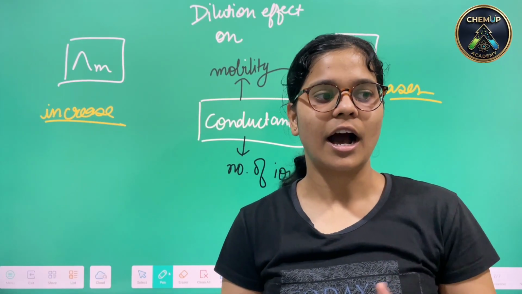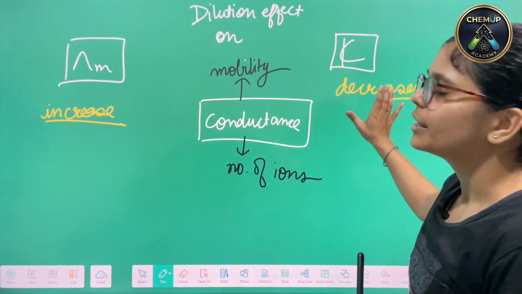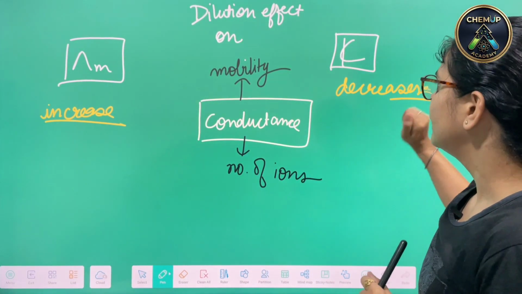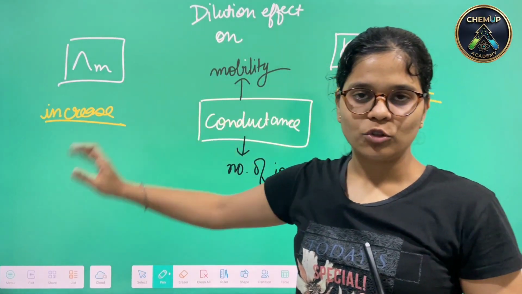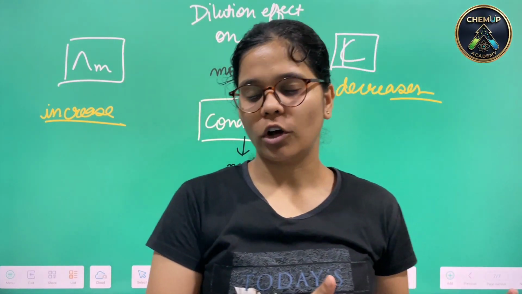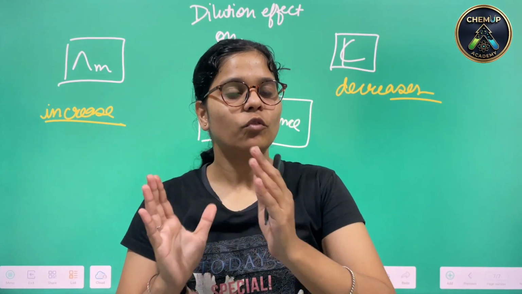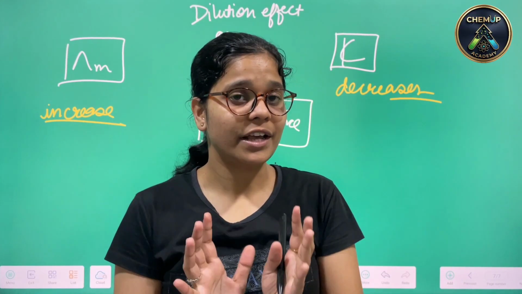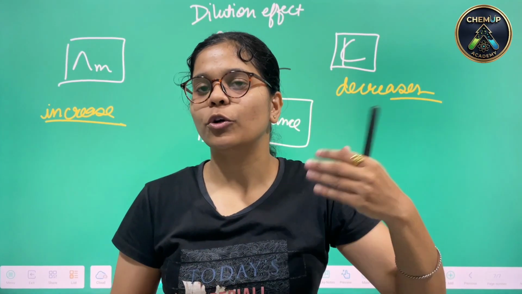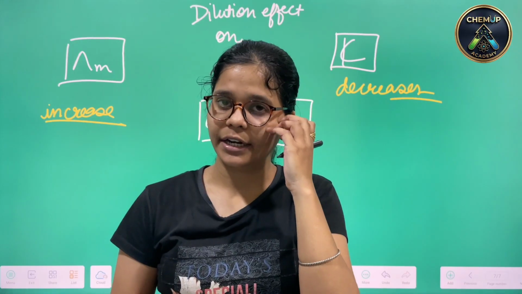The basic factors are usually, first of all, when we talk in terms of kappa, we can say that with the effect of dilution, this is the specific per unit volume that we are talking about. The volume in which one mole was to be rotated, or one ion to be rotated, was fixed.